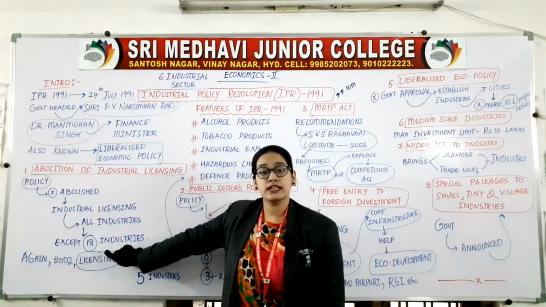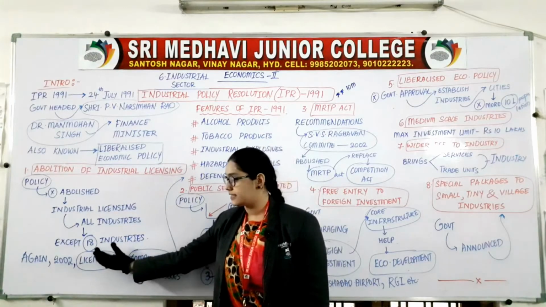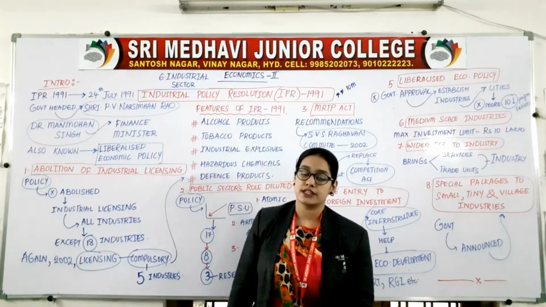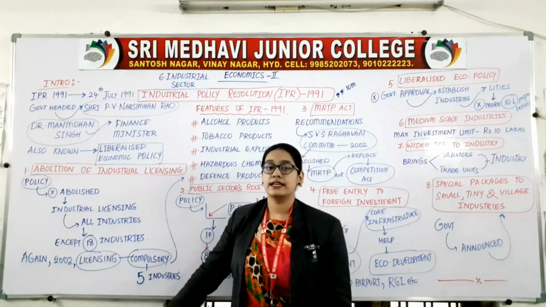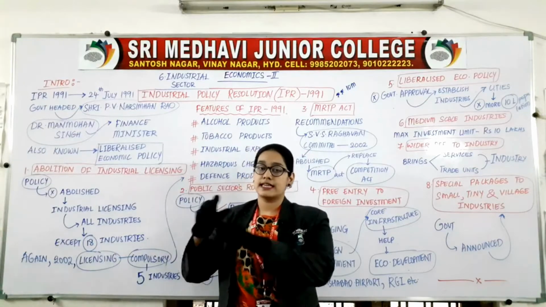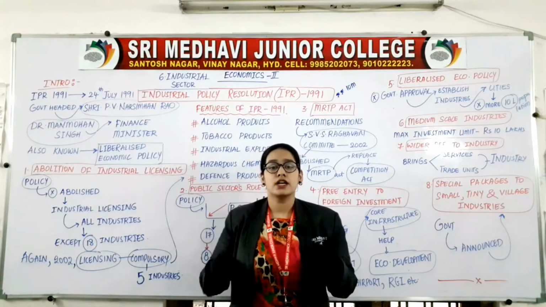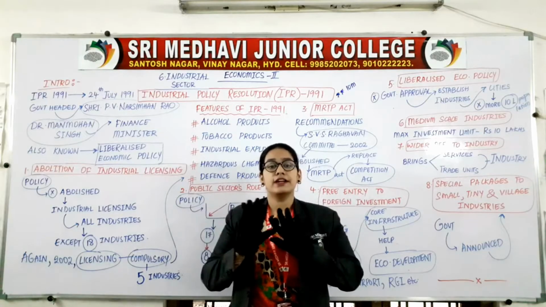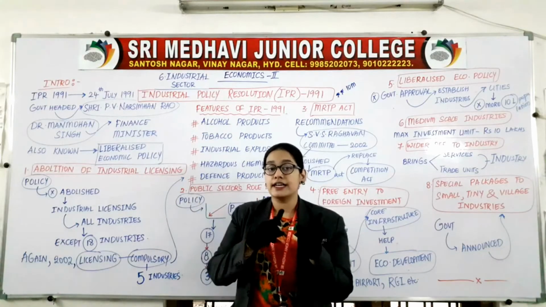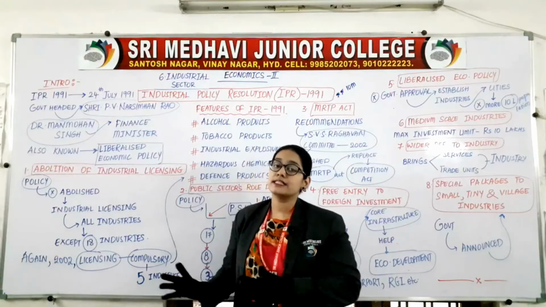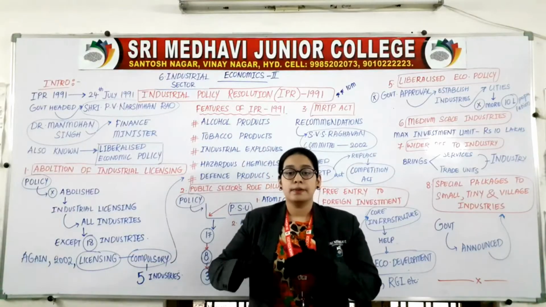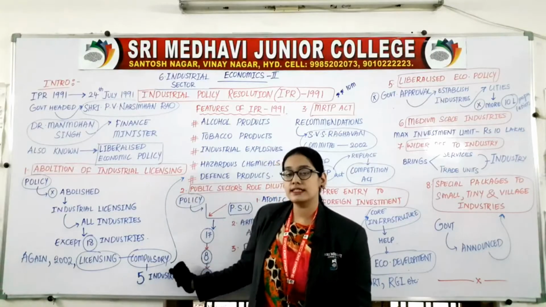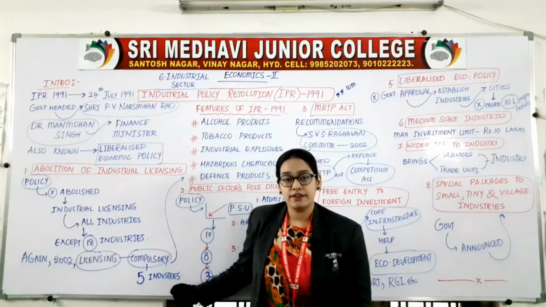Previously, licensing was compulsory for 18 industries, but now it is compulsory for only 5 industries. This policy has abolished industrial licensing for all industries, but again in 2002, industrial licensing was compulsory only for 5 industries.